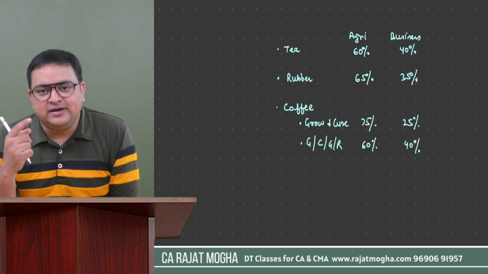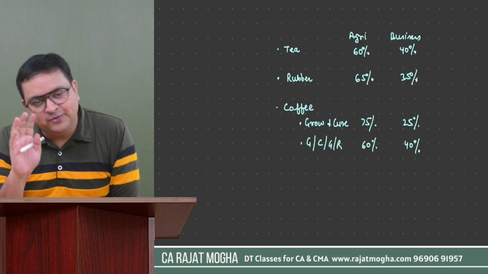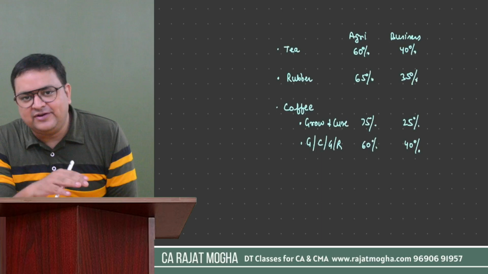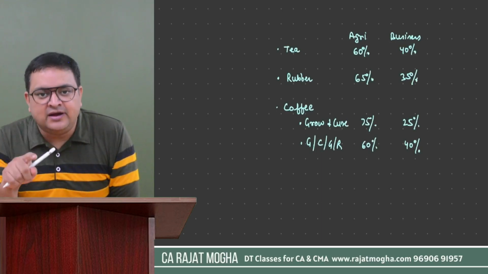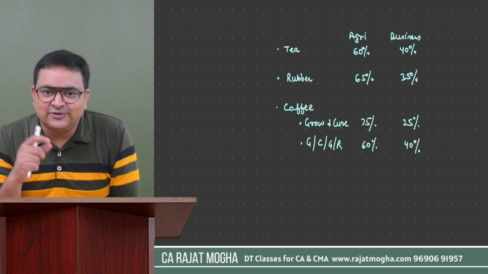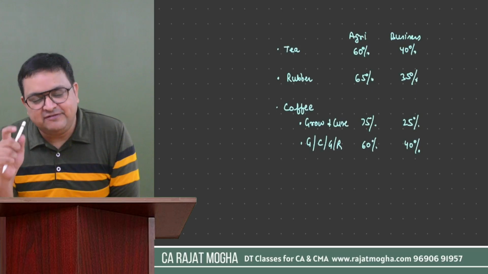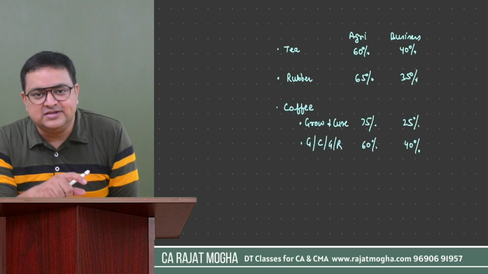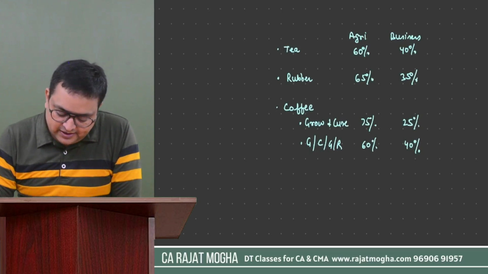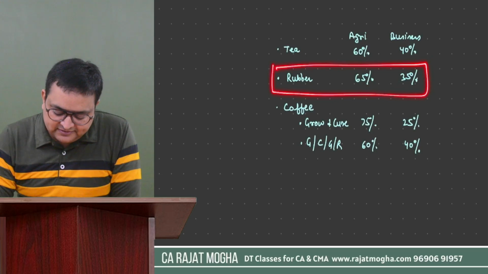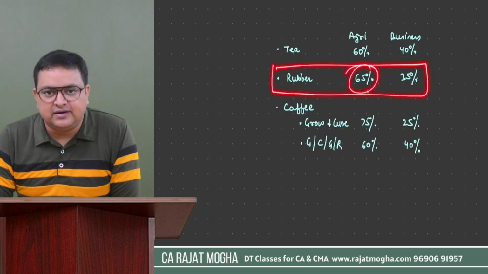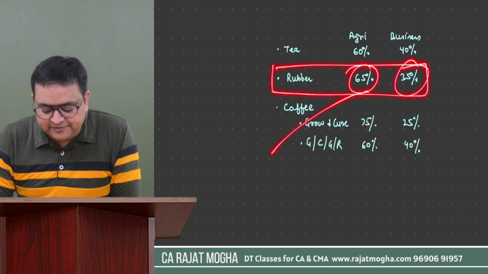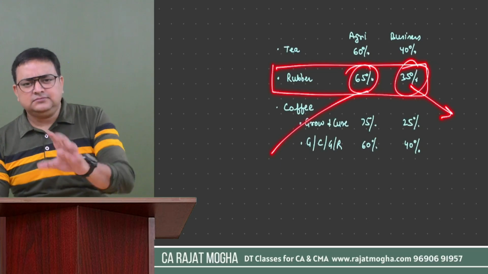So this way you can easily remember it, because you will remember for rubber it is 65 or 35, but please don't get confused whether 65 is for agriculture or for business. Whichever is more, that will be towards agriculture, right? So here our assessee is engaged in rubber business, so 65% would be her agriculture income, 35% would be her business income.